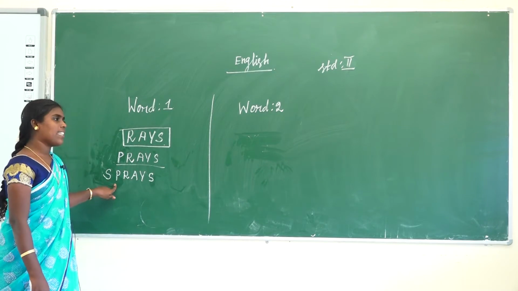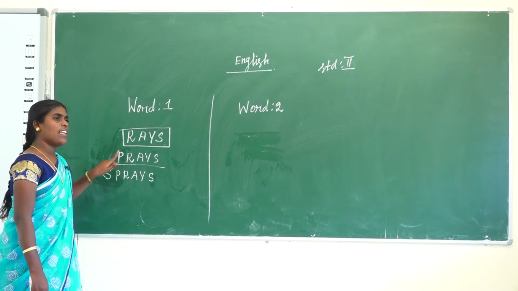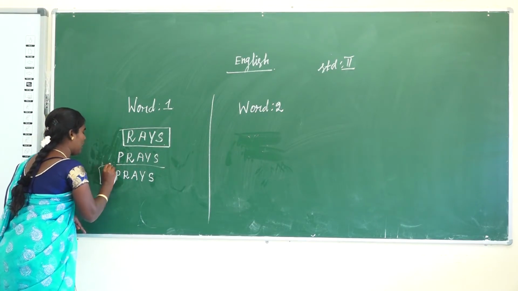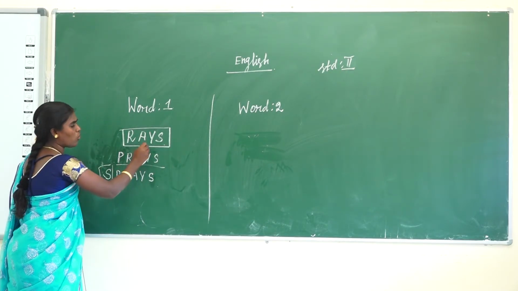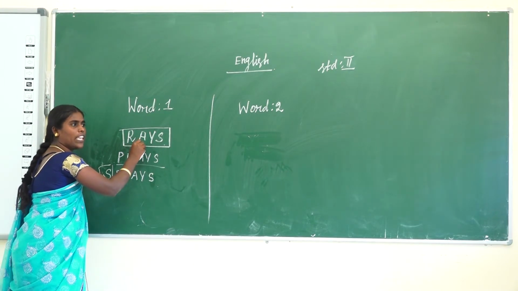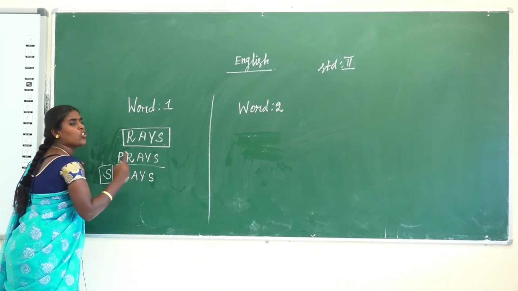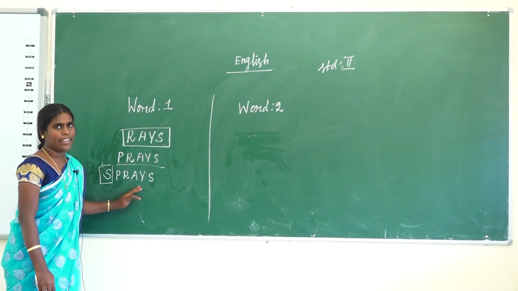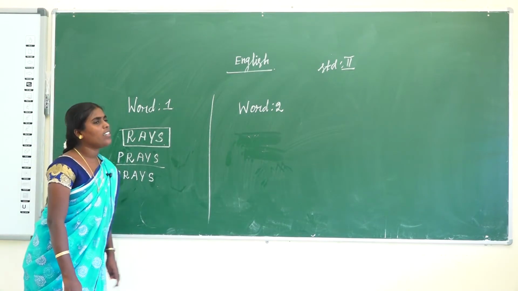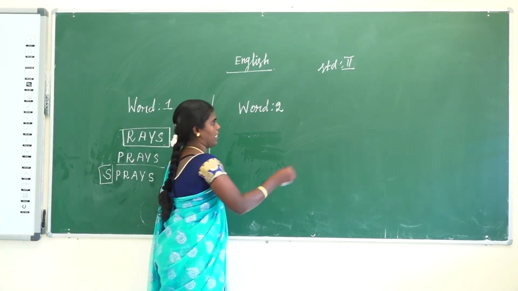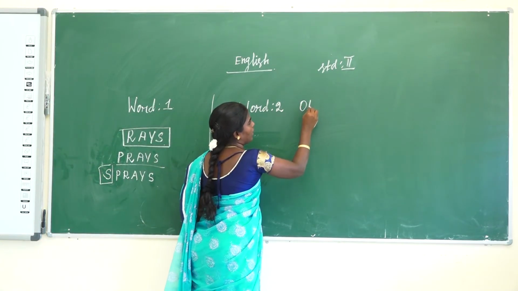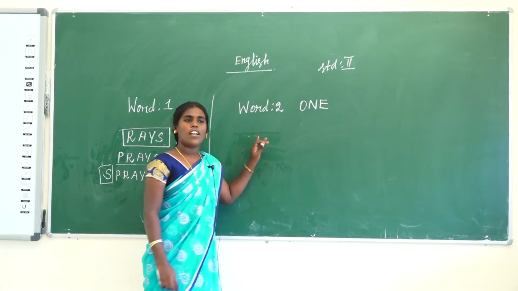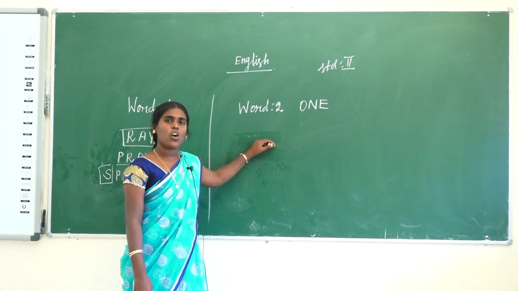Then next, now the word is praise. Now I add an S. So only one word is given. You take two or more words, or you find it and build it. Okay. So what is word two? Word two is one. So now build two words.